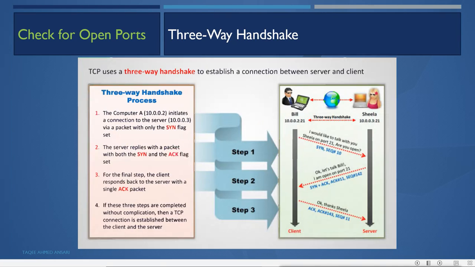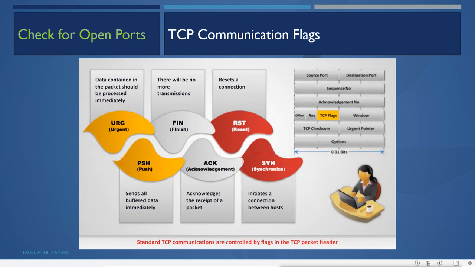Now suppose the first time this machine sends the SYN flag to the other machine for port number 21, and if port number 21 is not open on that machine, then that machine will directly send the reset packet. It will not send SYN-ACK, it will directly send a reset packet. That means it says that I don't know about this port number 21, I don't have it. So if you want to do something, then do it from the beginning. That means reset the connection. So these are the flags we have in TCP.